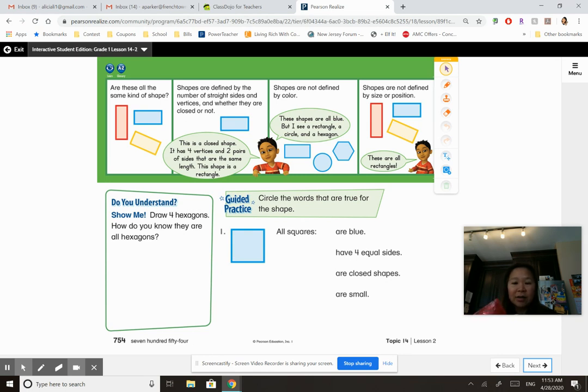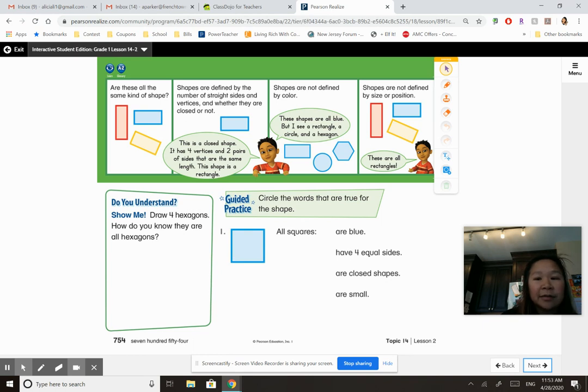Now, let's say the triangle got a little thinner, like this blue one. Can you see? I'm trying to hold it right. Blue one is a little thinner. It's still a triangle because it has 3 vertices and has 3 sides. And that's how we define the shape. This flat side right here is a rectangle because it has 4 sides and 4 vertices. Okay? So let's look over here.